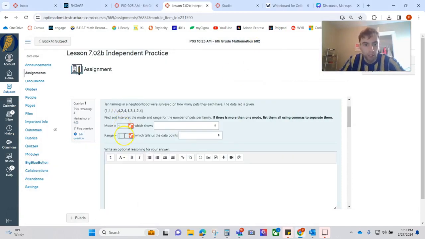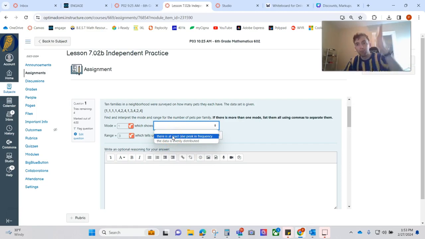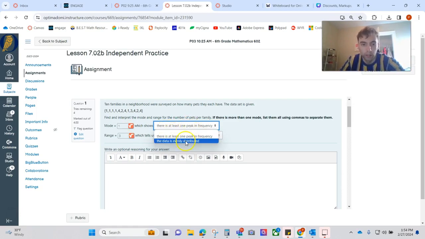Mode is the number that appears the most. Range is the difference between the highest and lowest, which tells us it doesn't look like we have a wide variety. It looks like our numbers are fairly close together. And then the mode is 1. I think that tells us there's at least one peak in frequency. If we were looking at a graph, there's a lot of ones, and then not a lot of twos, threes, or fours. So there's at least one peak in frequency. If there was no mode, then the data would be more evenly distributed.